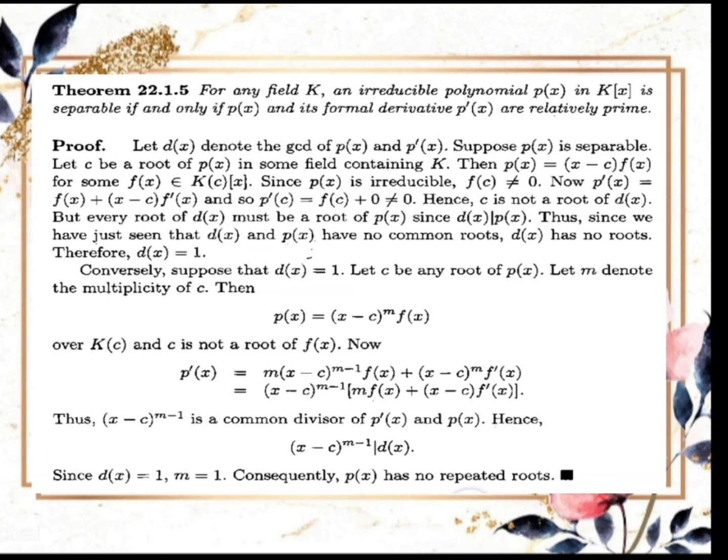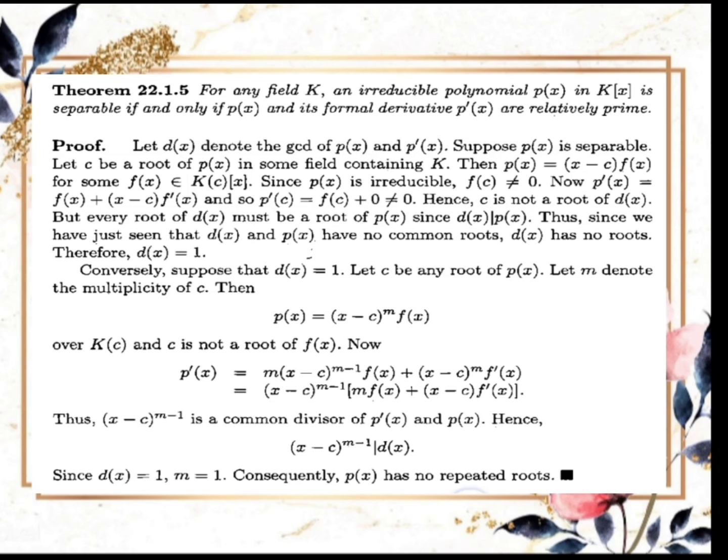Then p(x) = (x - c)^m f(x) over K(c), and c is not a root of f(x). Now, p'(x) = m(x - c)^(m-1) f(x) + (x - c)^m f'(x) = (x - c)^(m-1) [m f(x) + (x - c) f'(x)].